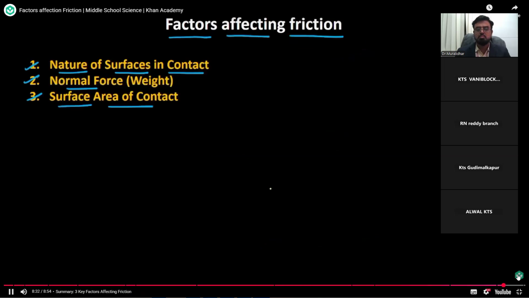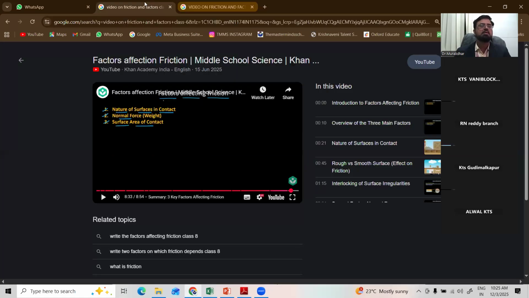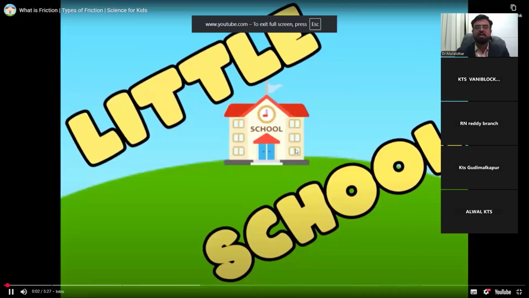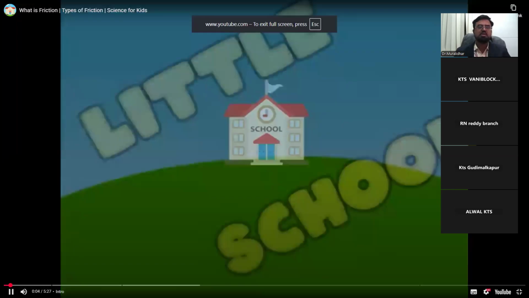So I hope you are now clear. These are the three important factors which affect friction. Three factors clearly explained. One more is there, you can see.